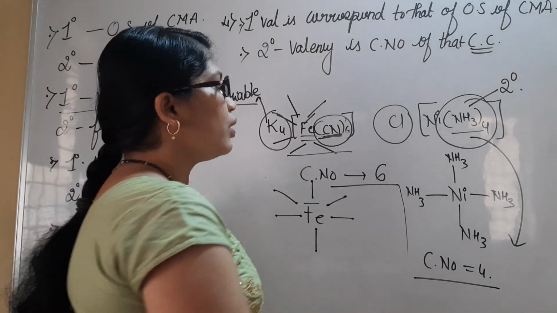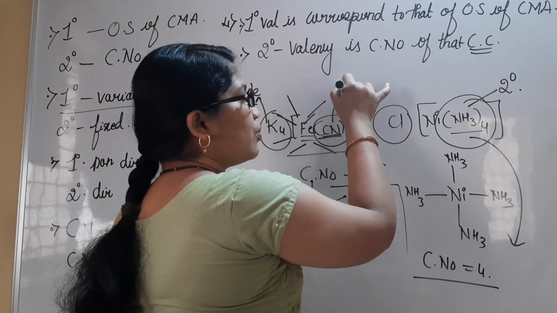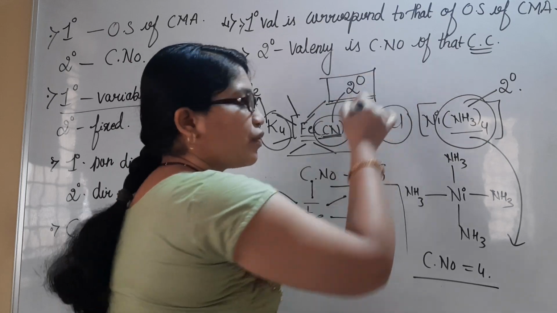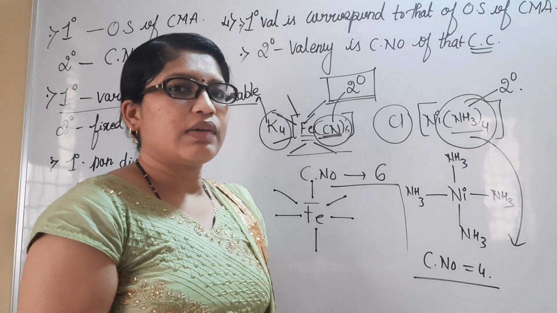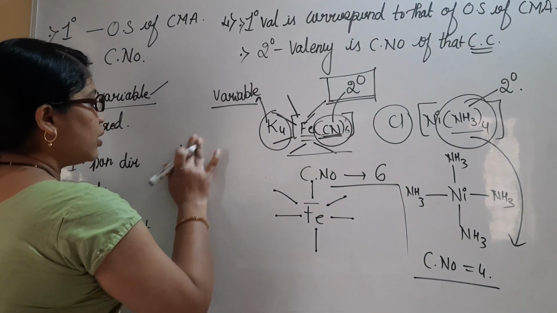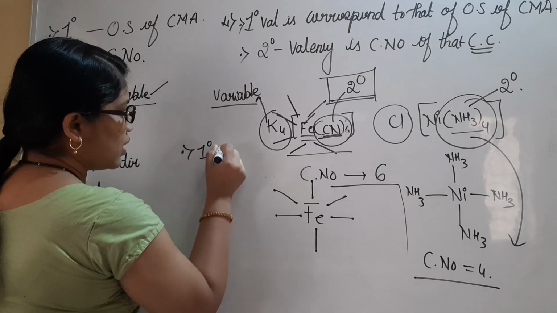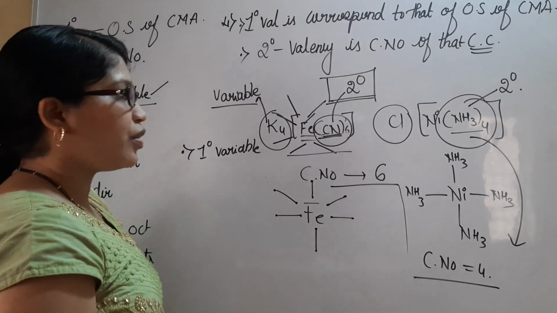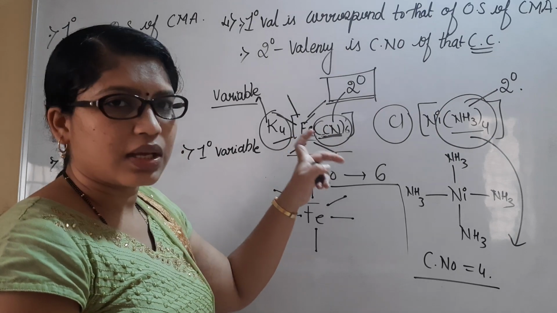And we all know the ligands present inside the coordination sphere are said to be secondary valency, and secondary valency is always fixed. We cannot alter the secondary valency. I could write here that primary valency is variable, whereas secondary valency must be fixed. Here, if you take CN6, it is compulsory that CN6 is present.